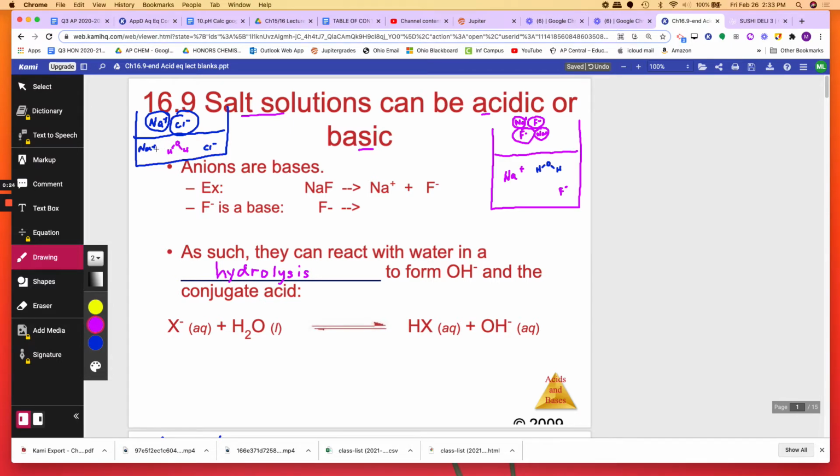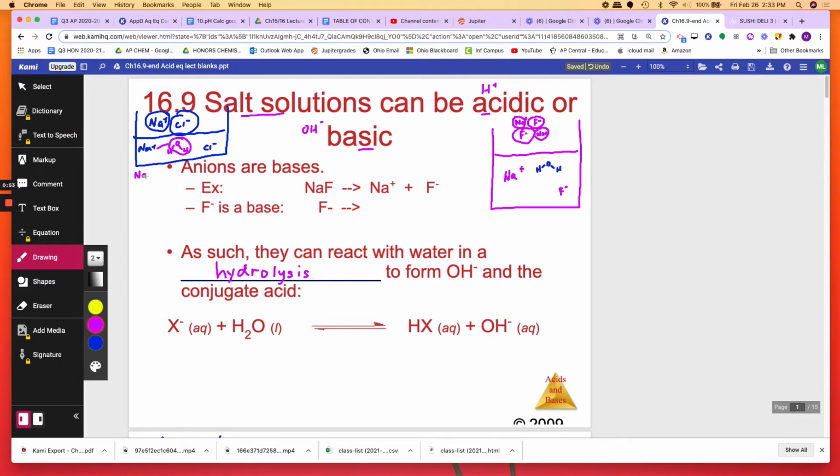The Na plus is now exposed to water, okay? And the Cl minus is exposed to water as well. Do you see any H plus that could make it acidic, or do you see any OH minus that could make it basic? Well, currently you don't, but the Na plus can potentially bond with the OH minus of water and make NaOH.